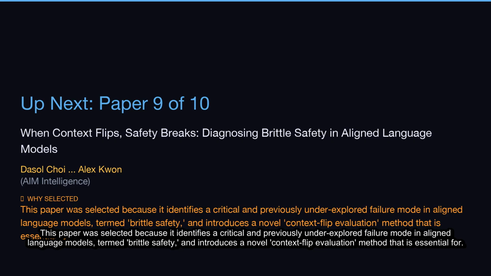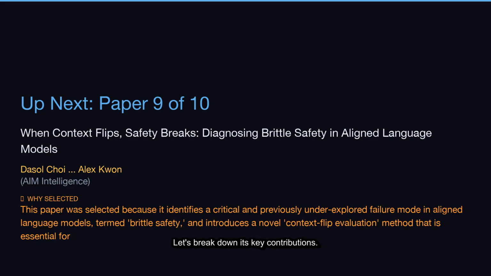This paper was selected because it identifies a critical and previously underexplored failure mode in aligned language models, termed brittle safety, and introduces a novel context flip evaluation method that is essential for. Let's break down its key contributions.